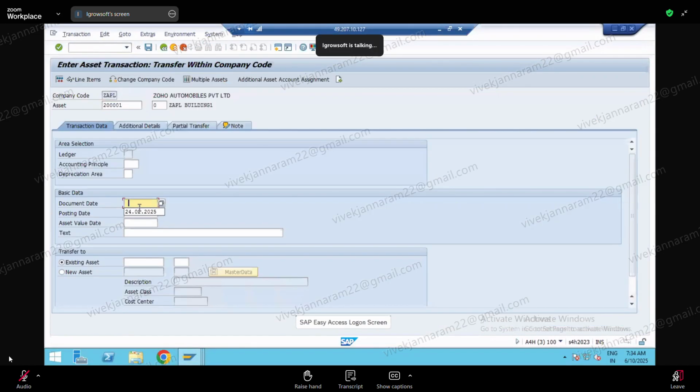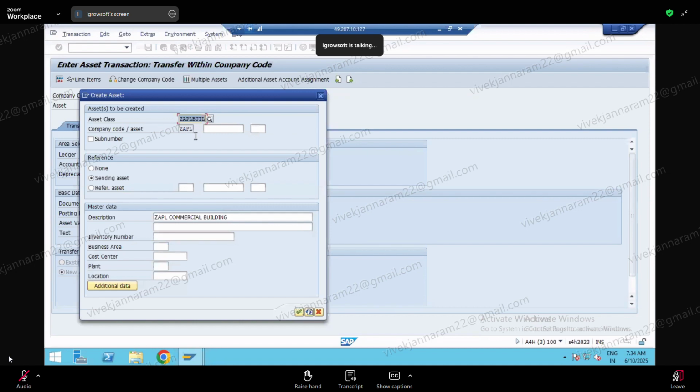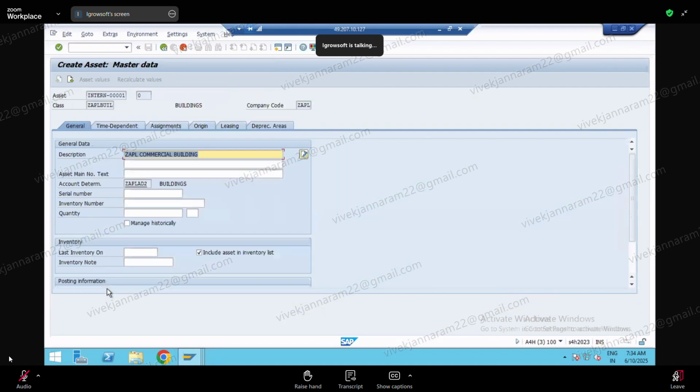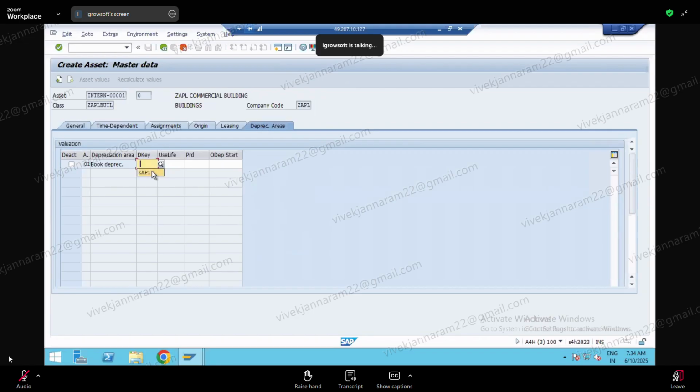So now let me give the date. Let me give today's date, 24. Asset value date is today. New asset I am selecting, and then I am giving the description, asset class ZAPL build master data. Now it will ask, so click on additional data. Here you will give whatever you want to give. Depreciation key, useful life 10. Depreciation start date is this. Okay, press enter. Now we are going to go back here.